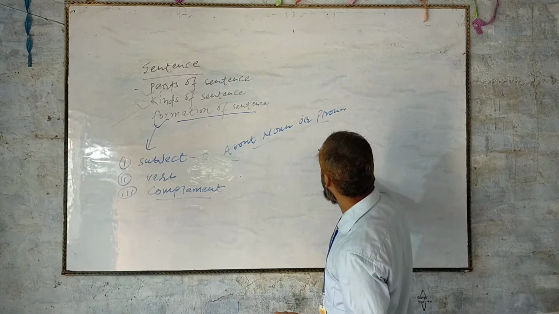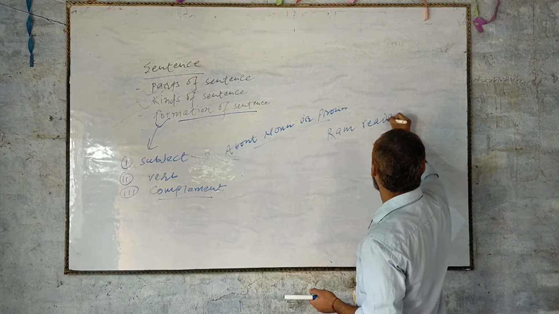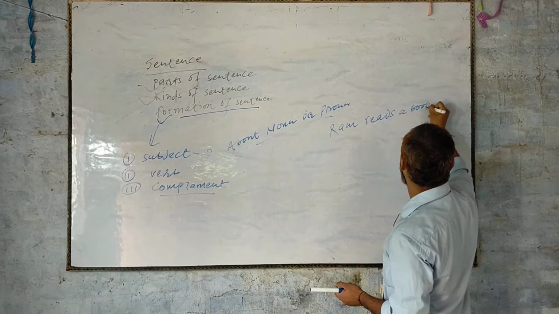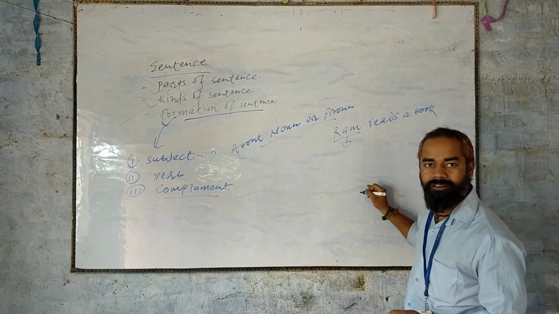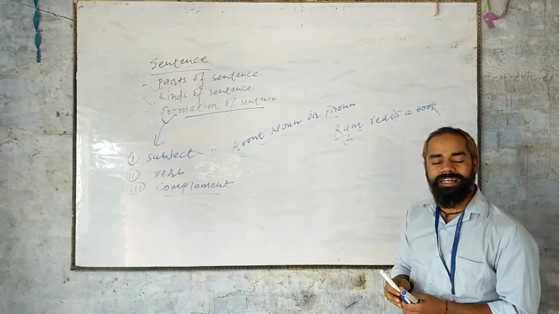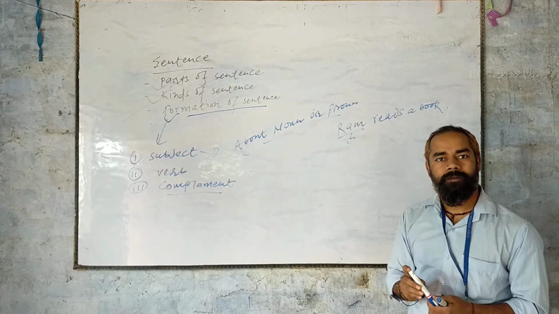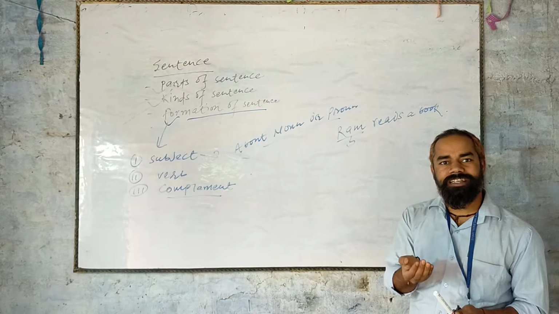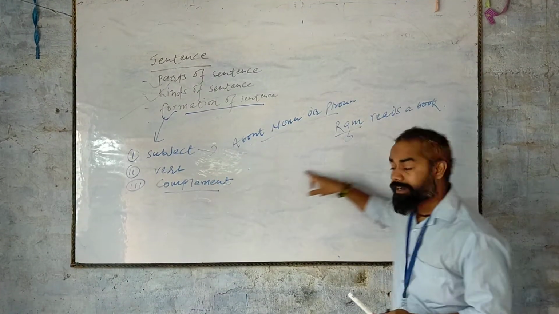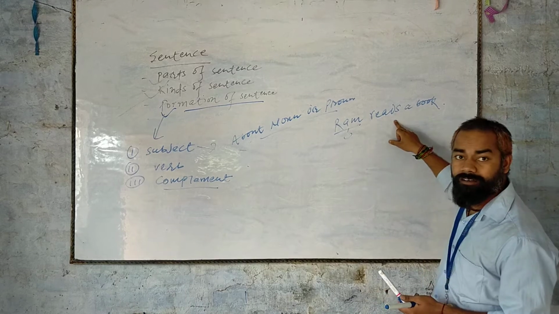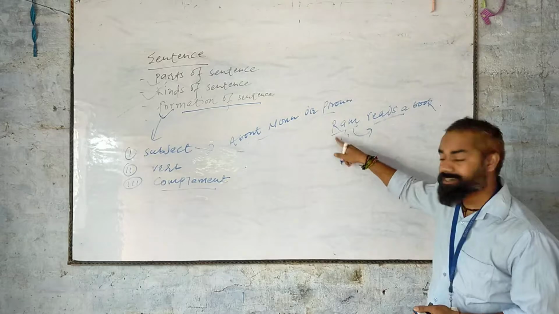Like, Ram reads a book. In this very sentence, Ram is the subject, or simply we can tell that the doer of the sentence. The doer of the sentence is the subject. In this sentence, Ram is doing the work. The work of reading is done by Ram, so Ram is the subject.